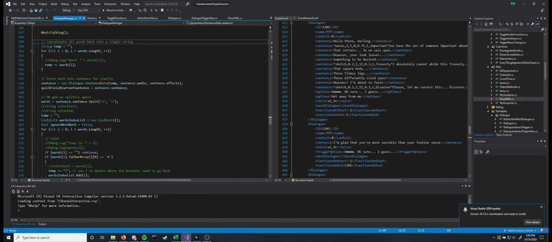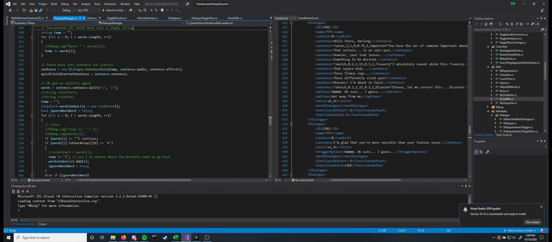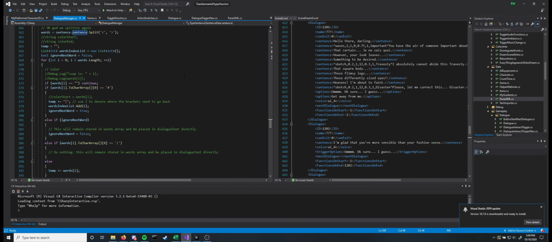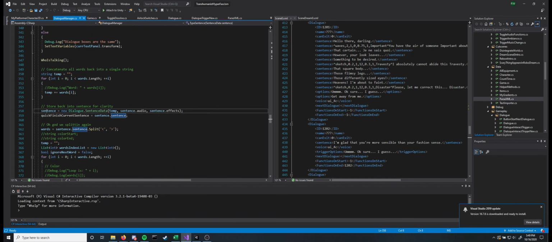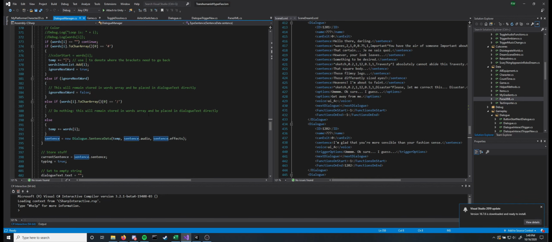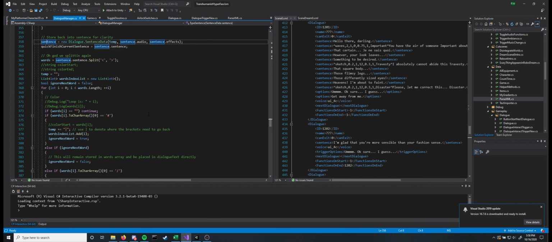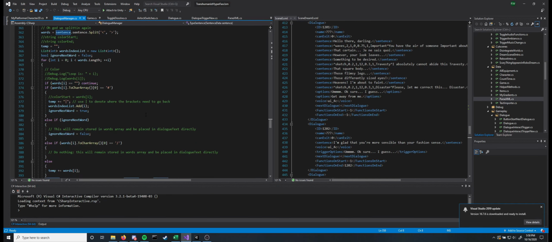So we're going to concatenate all words into a single string. There's a lot of string splitting going on because we have to deal with the effects, and of course it does get kind of nasty. Oh, and there's another little special thing.